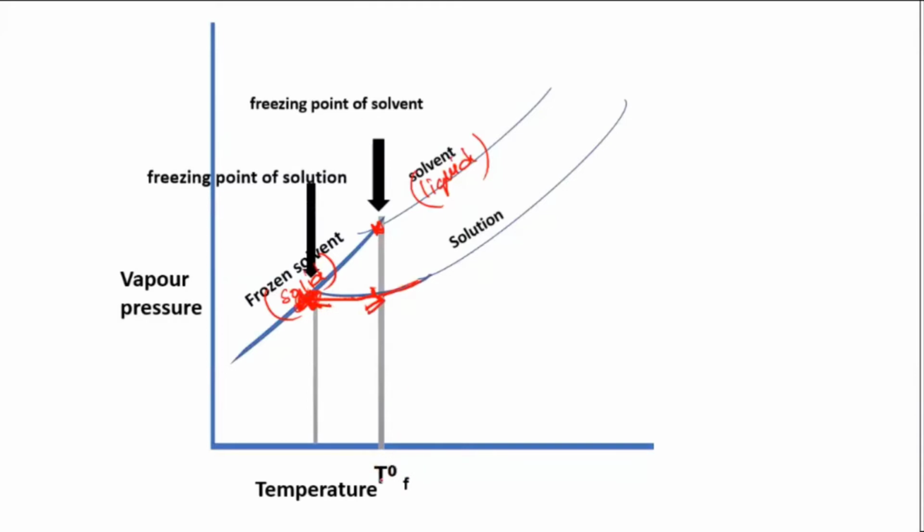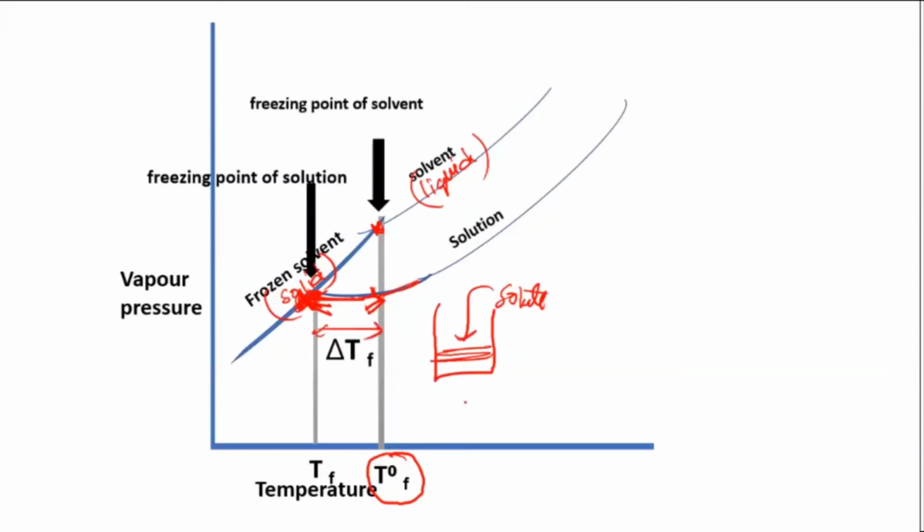So the freezing point of the solvent is taken as Tf naught because it is for the pure one, and the freezing point of the solution is taken as Tf. So this extra decrease that you have done, that's the depression in the freezing point. When you have taken the solvent and added the solute, this solute will decrease the vapor pressure. But the vapor pressure has to decrease drastically and become equal to that of the solid. So what you have to do is still decrease the temperature. That difference is your depression in freezing point.